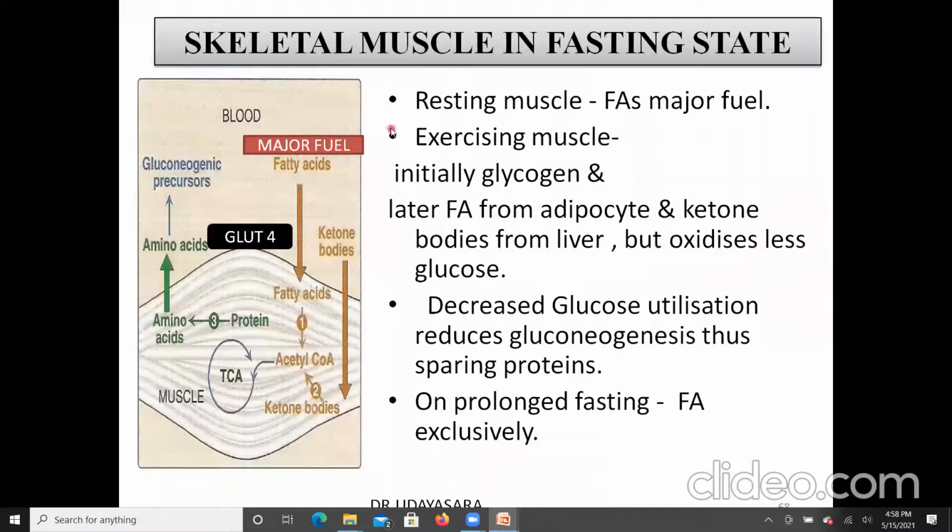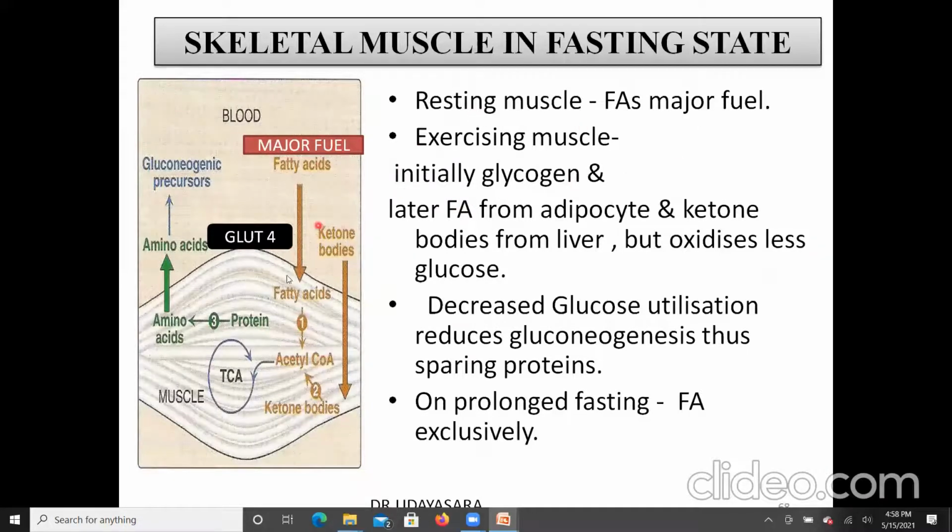Next are the changes in the skeletal muscle in the fasting state. As you all know, glucose entry into the skeletal muscle also occurs via the GLUT4 transporter, and GLUT4 is insulin sensitive. In the fasting state, the insulin level will be decreased, and hence blood glucose entry is also prevented. So fatty acid is a major fuel for the skeletal muscle. The resting muscle utilizes fatty acid as a major fuel.